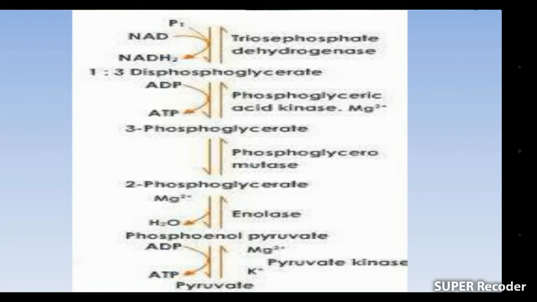Pyruvate is a 3-carbon compound. In this step, another ADP is phosphorylated and converted into ATP. So in these steps 2 ATP are produced, and as I discussed earlier, these two are isomers and we take one of them, so this step occurs twice. So 4 ATP are produced in the payoff phase.